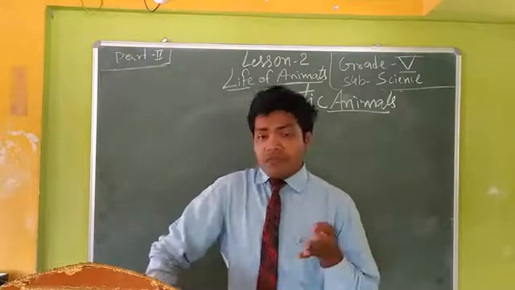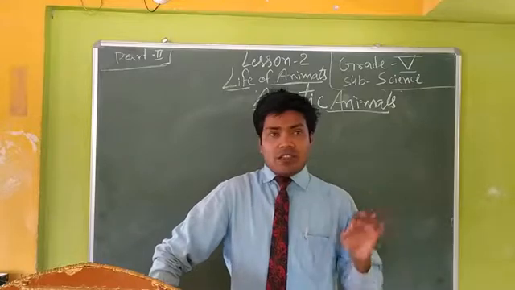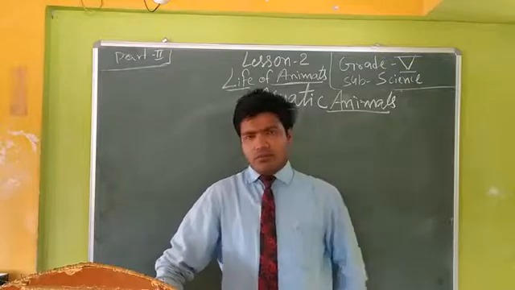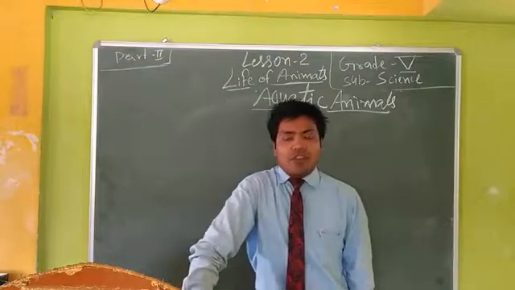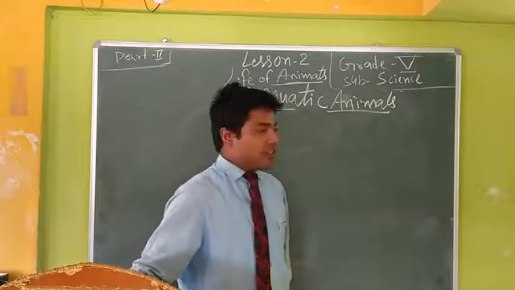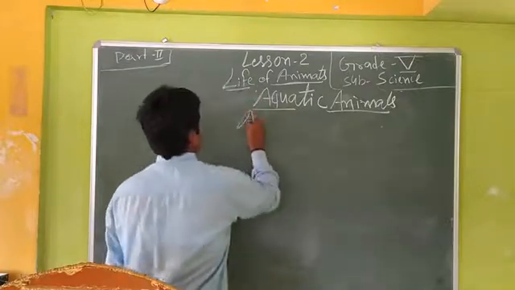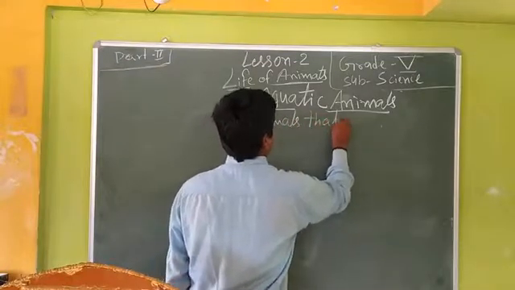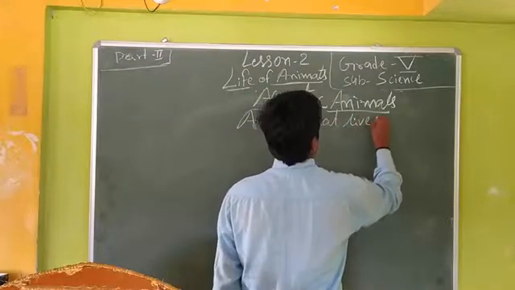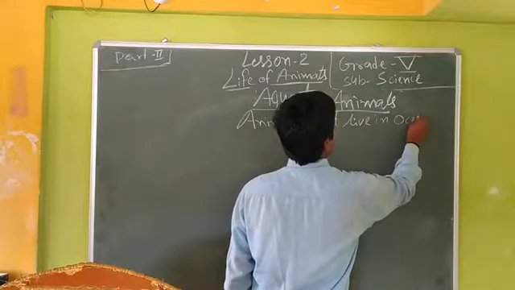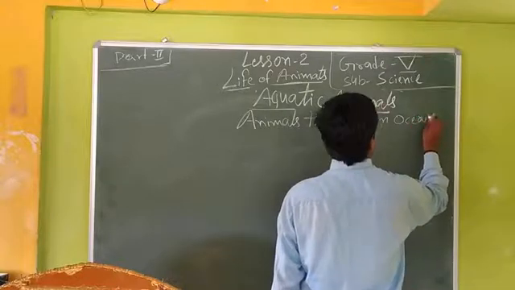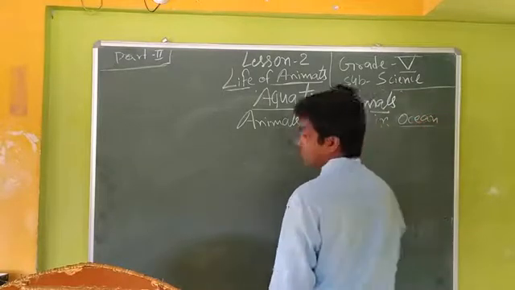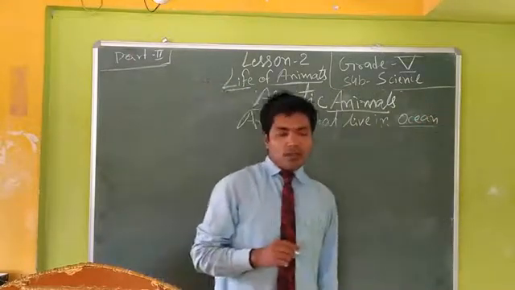Some animals live in fresh water. Some animals live under the oceans. Some are found in rivers, ponds, lakes, etc. So dear students, first we will discuss the animals that live in oceans.